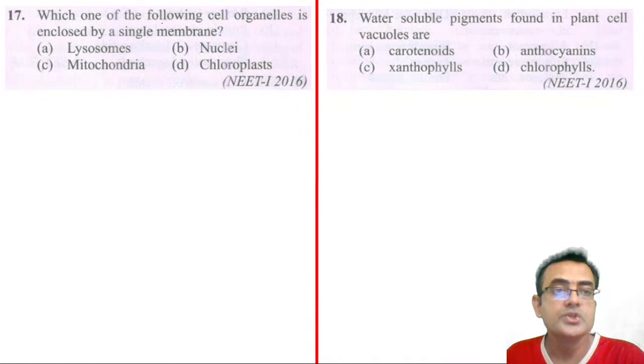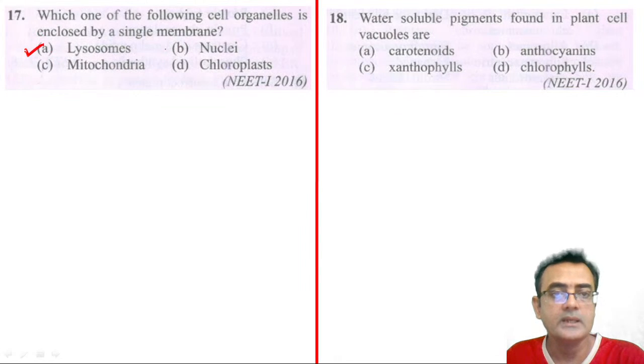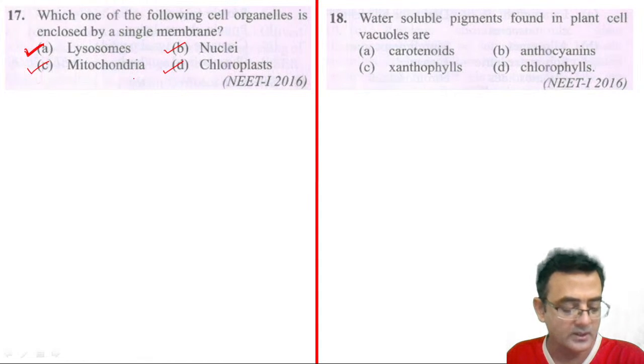17. Which one of the following cell organelles is enclosed by a single membrane, right? So single membrane. This is a very simple question. Lysosome is a single membrane system, right? Nucleus, this is double membrane. Mitochondria, double membrane. Chloroplast, double membrane. Outer and inner membrane is there. And in most of the cases where the two membranes are there, the outer membrane is more permeable than the inner membrane. So the correct answer is A. Okay, so A here is the correct answer.